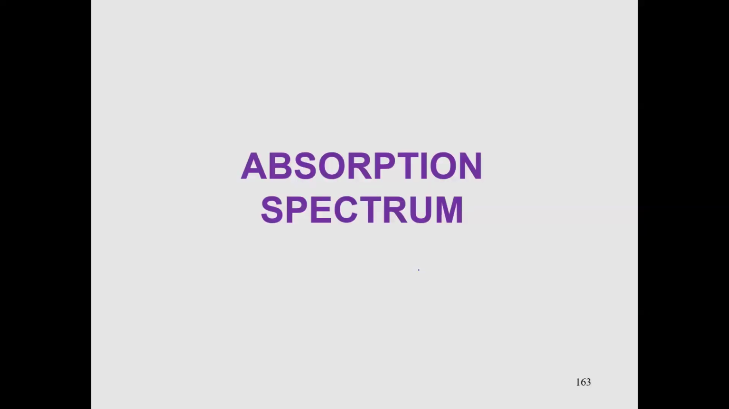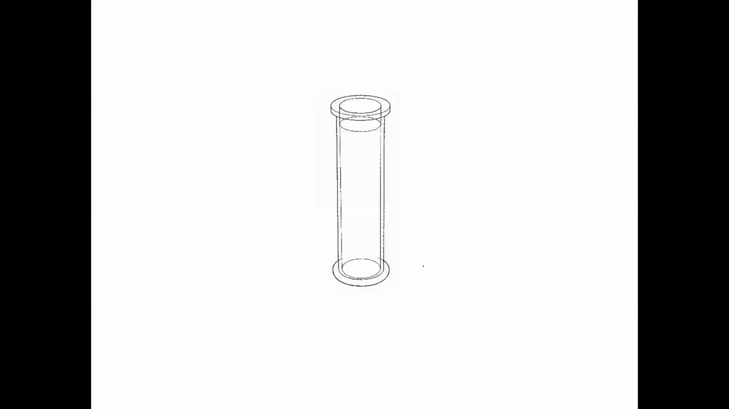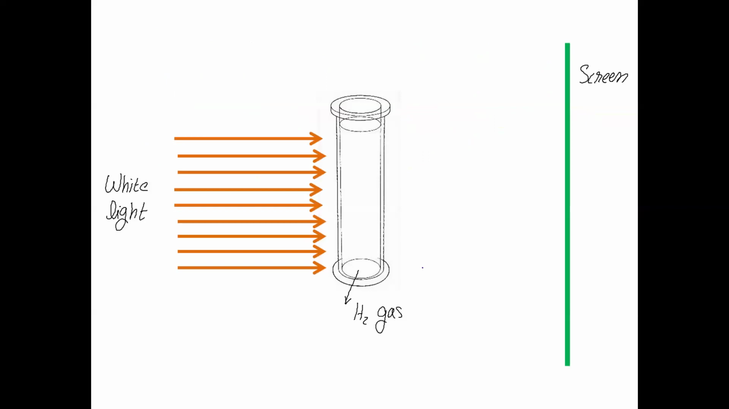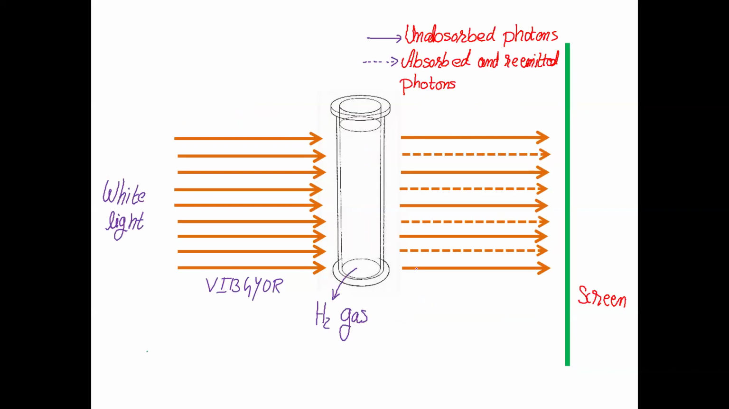Now, what is absorption spectrum? Look, the spectrum is constituted by the frequencies of light which is transmitted, with dark bands. There are gaps in between, and these gaps are dark. We have a cylinder containing hydrogen gas, and white light, which consists of different wavelengths, passes through. When the waves pass through the hydrogen gas cylinder, some of the photons are absorbed and some of them continue to move.